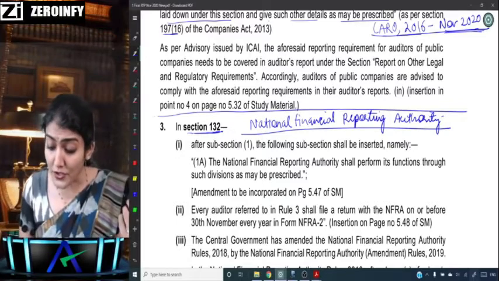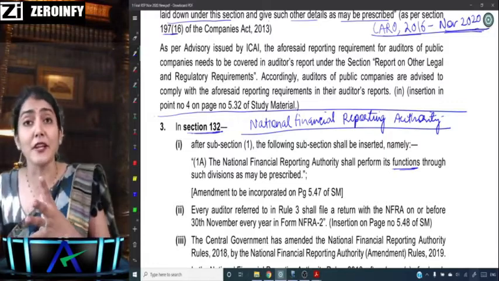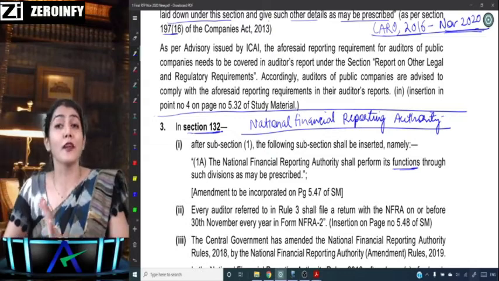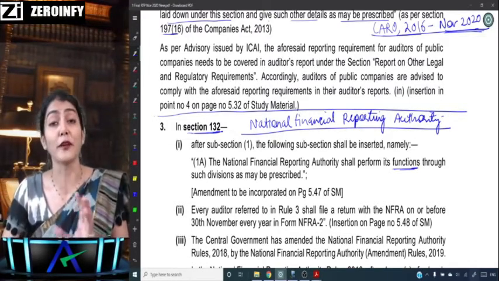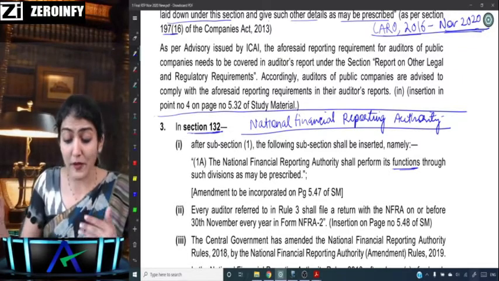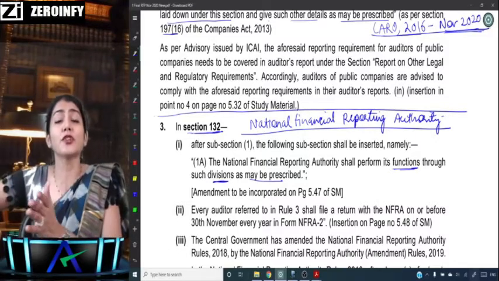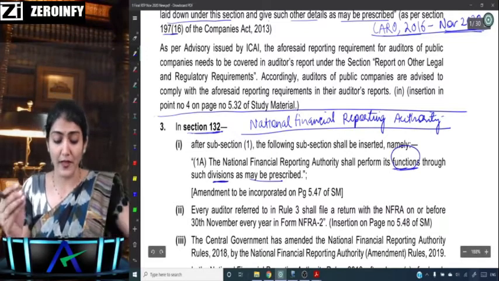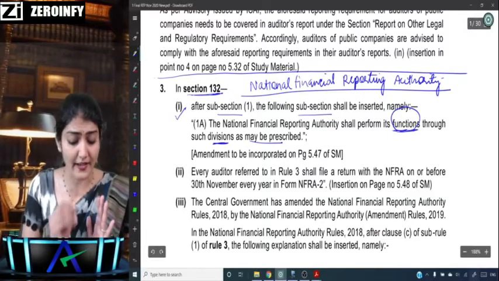Whatever functions are required to be performed by the NFRA, to make recommendations to the Central Government regarding accounting and auditing standards, to monitor and enforce compliance with accounting and auditing standards, and to make measures for improvement, all those functions of the NFRA would be performed by such divisions as may be prescribed. So it says a separate division of the NFRA would be constituted through which it will perform its functions. That is one subsection which has been added regarding the NFRA.